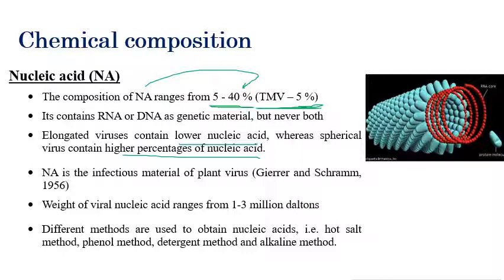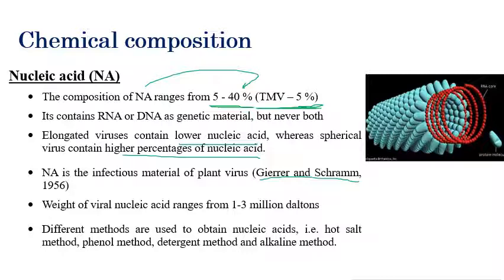The first scientists who discovered that nucleic acid is the infectious material of plant viruses were Geiger and Schramm. They discovered that among protein coat and nucleic acid, only nucleic acid has a role in infection. It's a very important one; I have seen this question more than 3 or 4 times in national eligibility tests. This was given by Geiger and Schramm in 1956. The weight of viral nucleic acid ranges from 1 to 3 million Dalton.